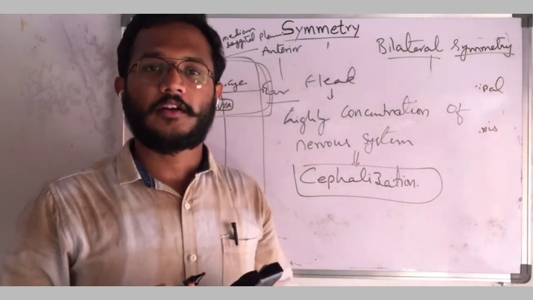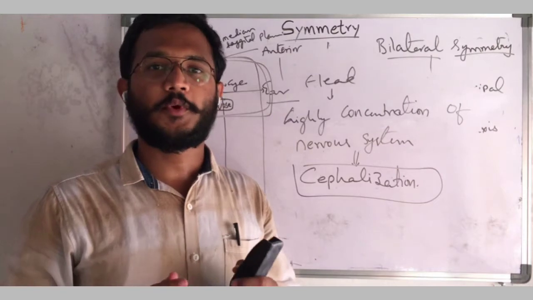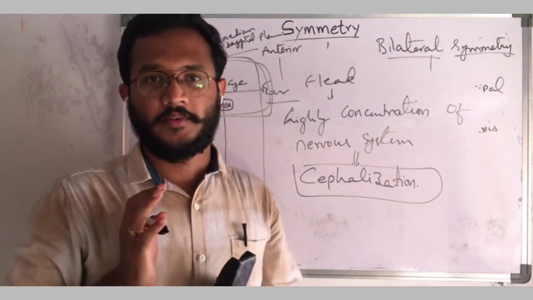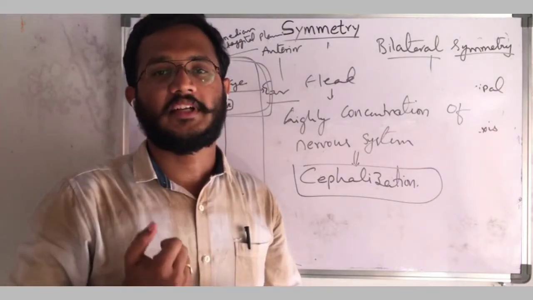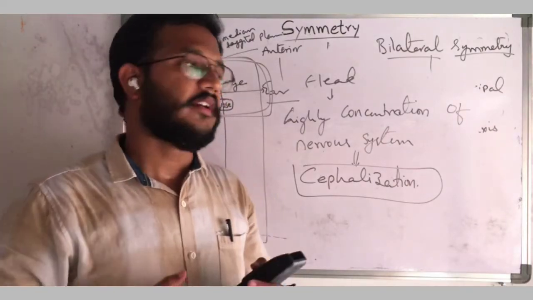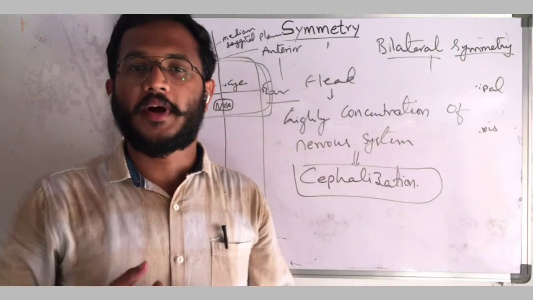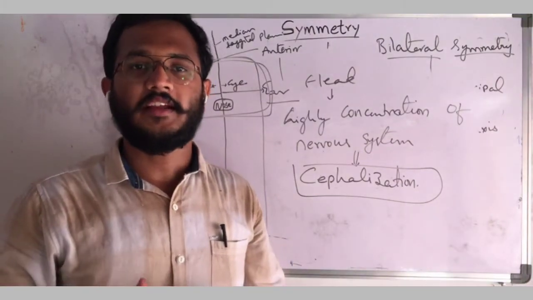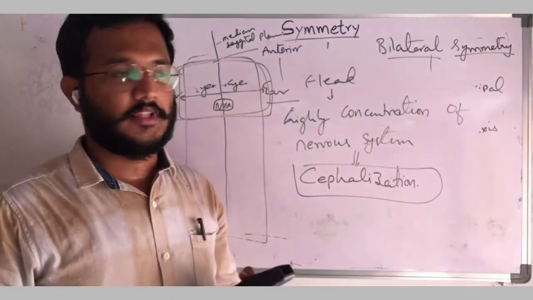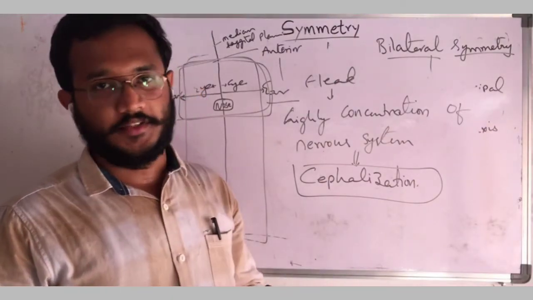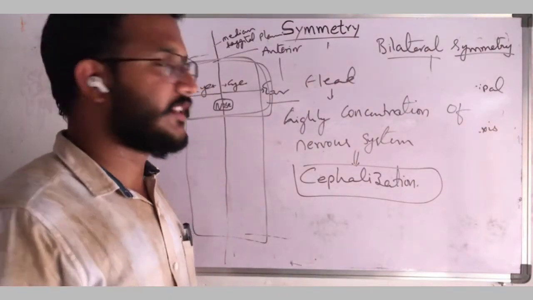Paired organs are distributed one on each side of the plane, and the unpaired organs are exactly on the plane. The animals exhibiting bilateral symmetry are highly developed with a well-developed nervous system. That is known as cephalization. Okay, this is about symmetry.